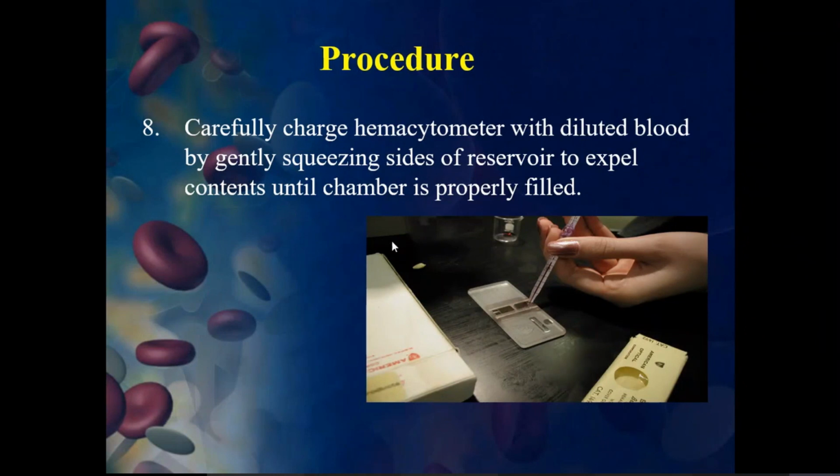So gently you have to add this. It cannot be spilled out. Okay, and the contents until the chamber is properly filled. So you have to add the contents of the thermopipette into the chambers of the hemocytometer, but while doing it, you should not spill.